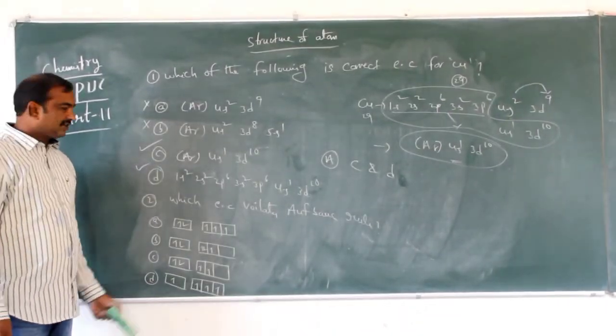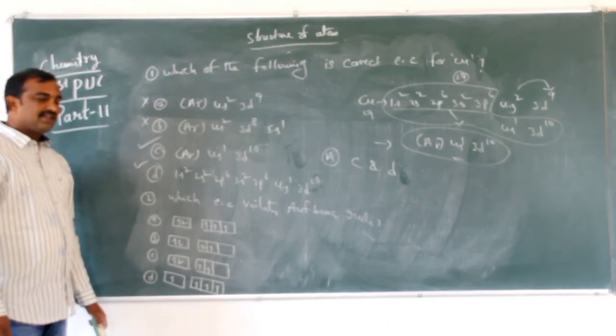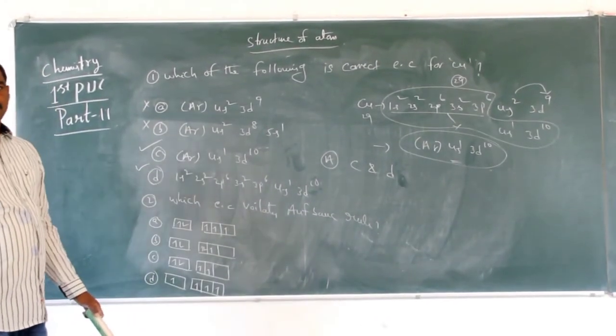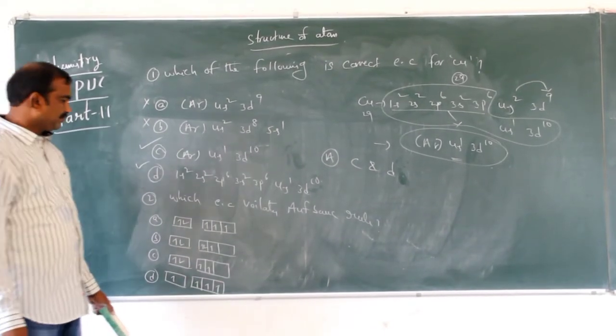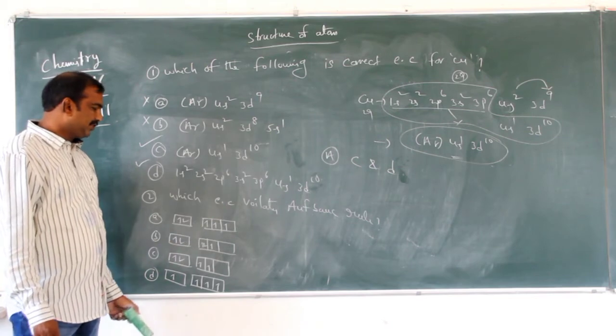Which electron configuration violates the Aufbau principle? Violates means it will not follow the Aufbau principle. So which of the following electron configurations is not following the Aufbau principle? See, look at here.